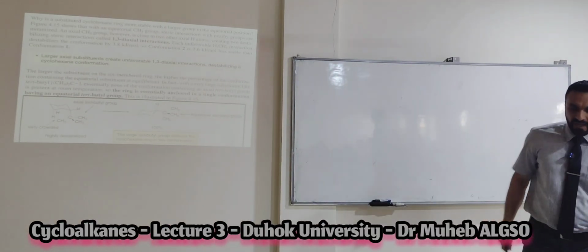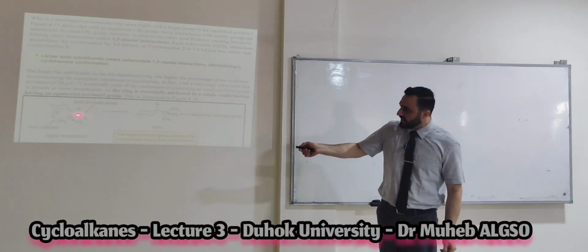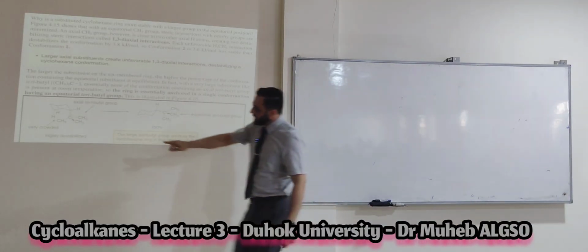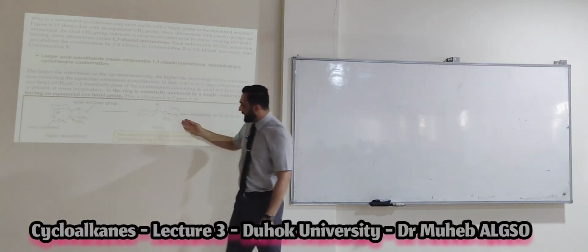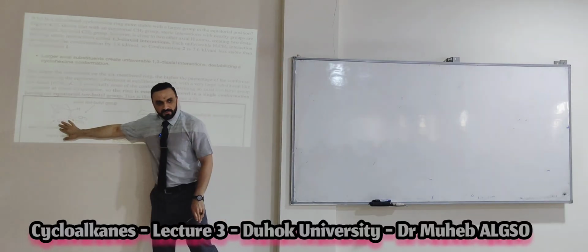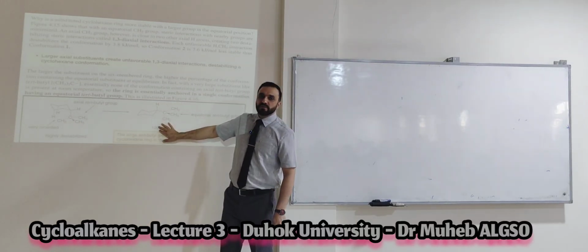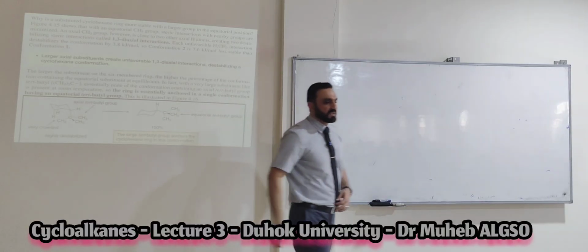Okay. Any position, axial or equatorial, it would be preferred for the bulky group to be at the equatorial position. Like this. This is more stable than this conformation. Okay? Why? Because the bulky group, the substituent group, is at equatorial position.